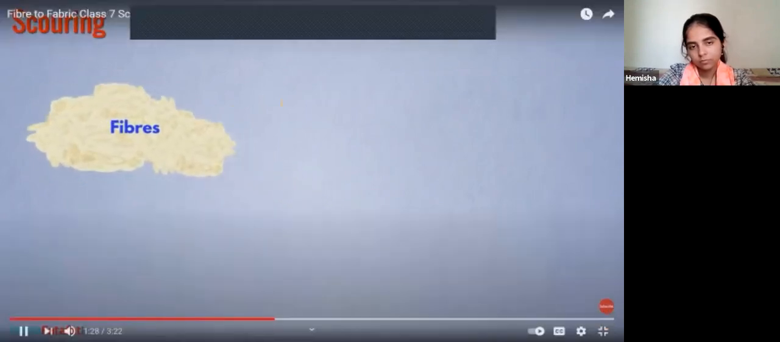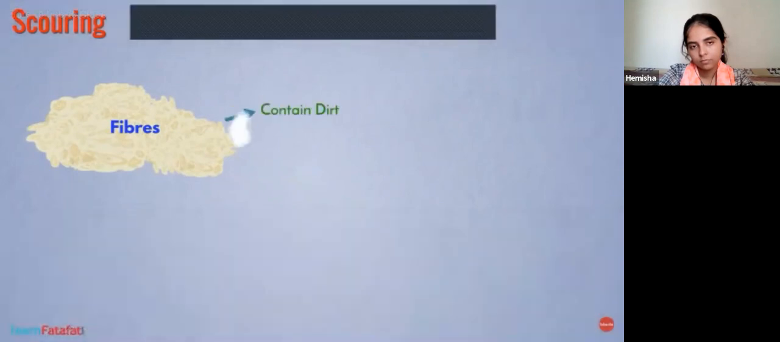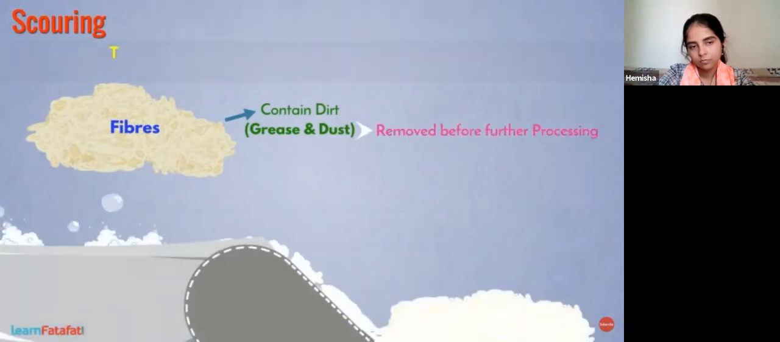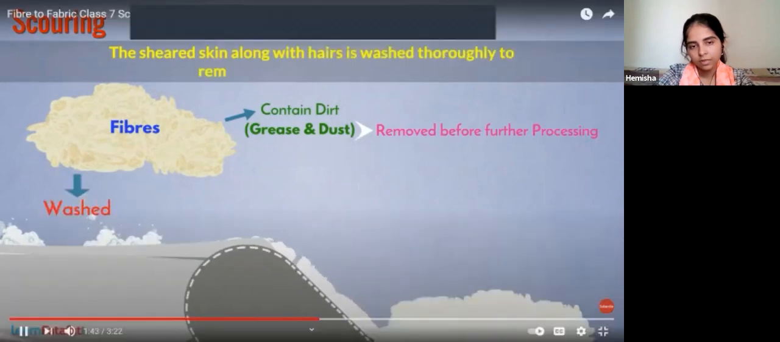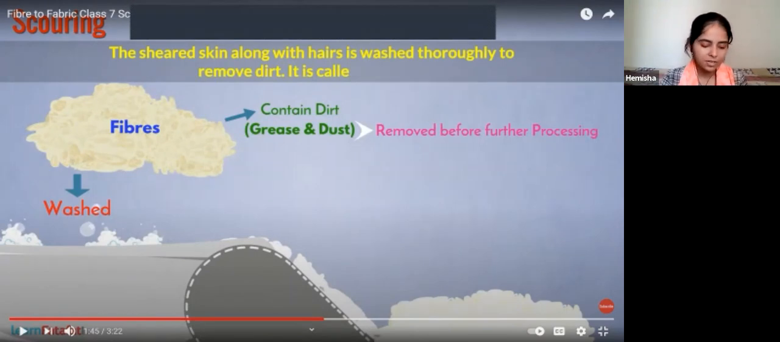The hairs, that is fibers, obtained from shearing contain dirt such as grease and dust. It must be removed before further processing. Thus, the sheared skin along with hairs is washed thoroughly to remove dirt. Can you see it here? It's something like if we are wearing clothes or sweaters, right? We need to wash them after some time. Otherwise, what will happen? They will become dirty, right?